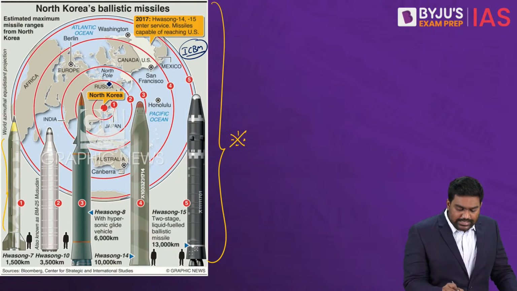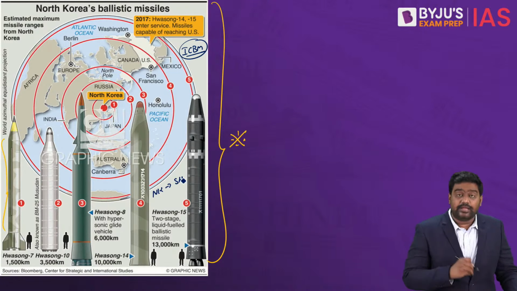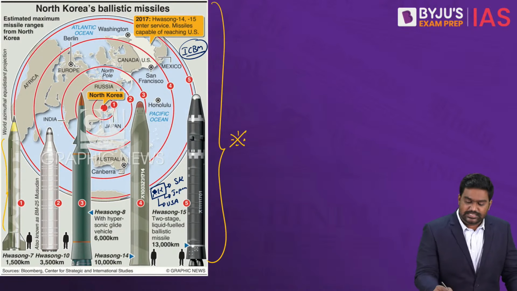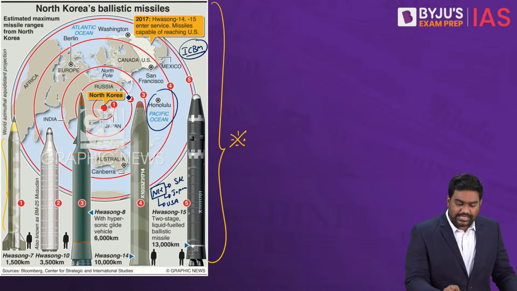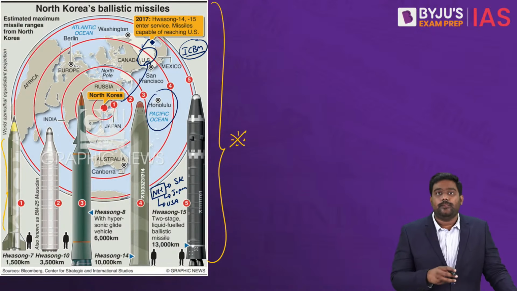So North Korea easily has the ability to strike not just its immediate rival South Korea, it can even hit other rivals in the region such as Japan and, more importantly, the United States. North Korean missiles can hit not just American islands like Hawaii, but can even strike continental US. So this poses a serious threat in the region.